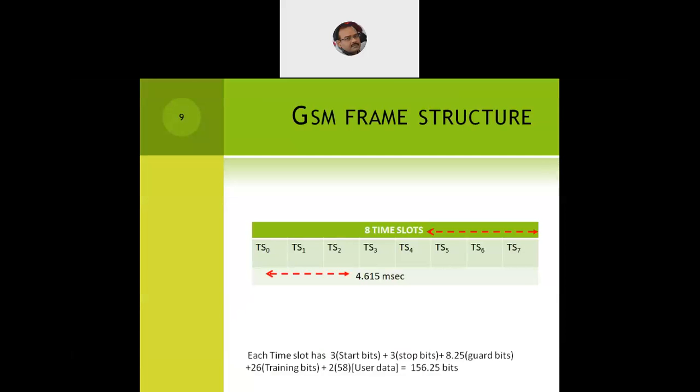Now, what is the total amount of time required to create one frame? It is 4.615 milliseconds. And in what amount of time does one single slot get ready? 576.92 microseconds. So if you remember this basic architecture of the frame, what it looked like, what is the maximum amount of data every slot can carry, how much is the total time required to complete one frame, you will easily be able to do the numericals. So this thing has to remain in our mind. We have an understanding of the GSM frames and the GSM networks.